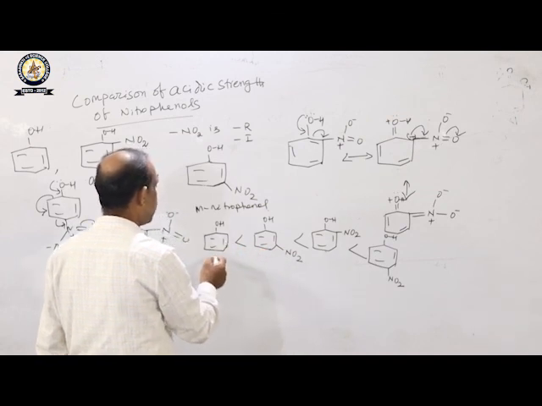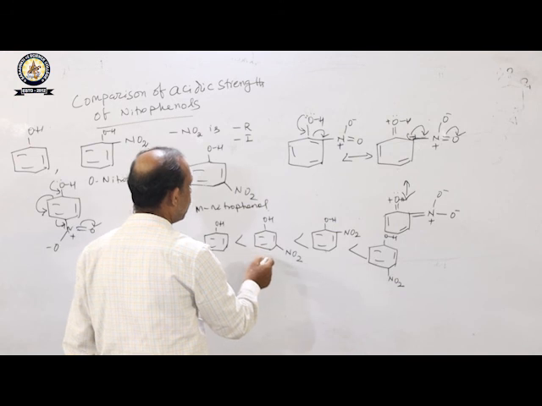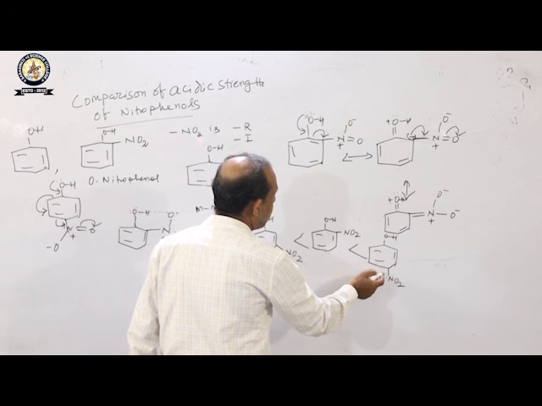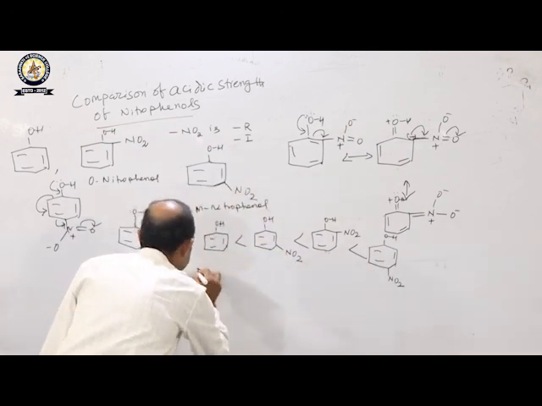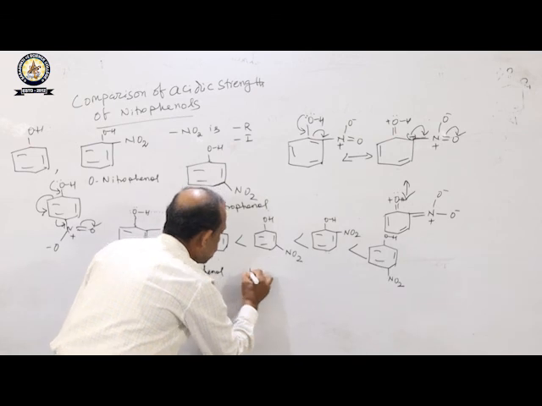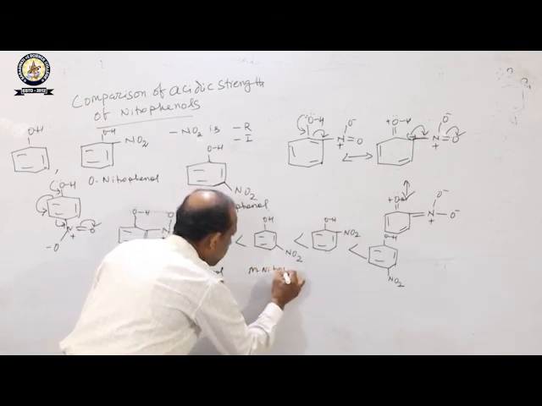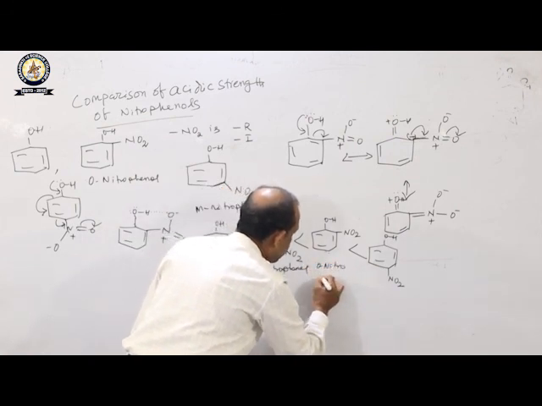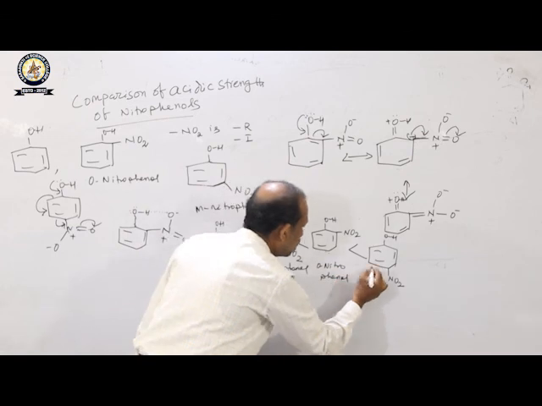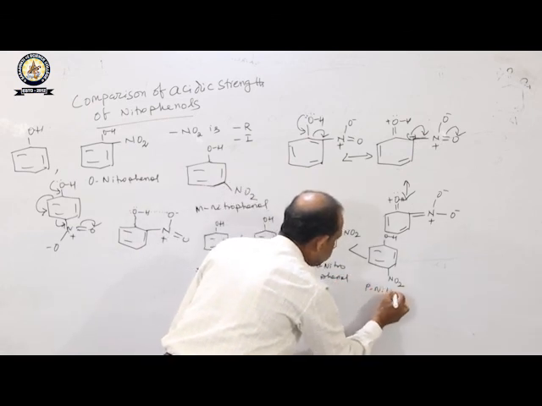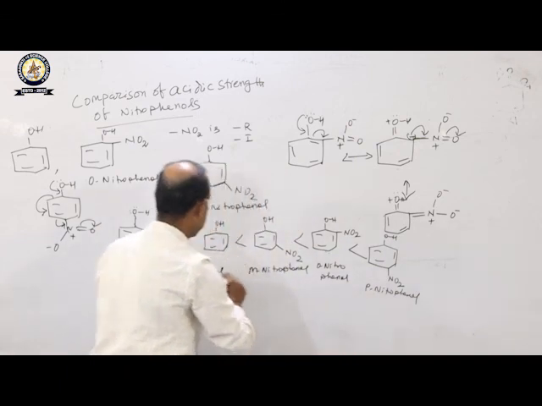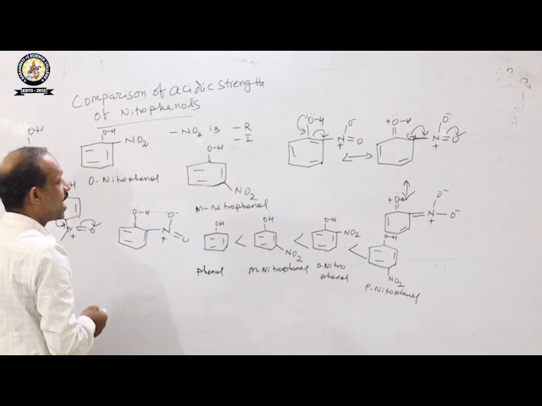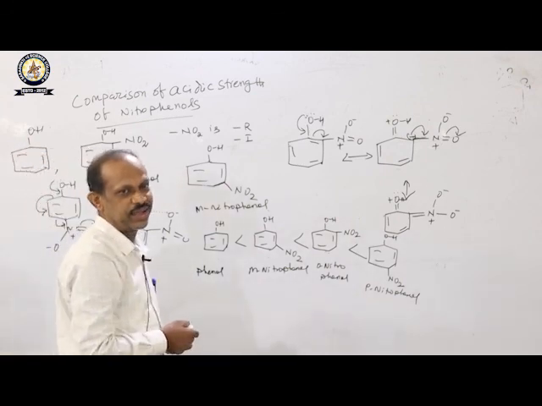Or in the reverse way we can say phenol is less acidic than metanitrophenol, which is less acidic than orthonitrophenol, which is less acidic than paranitrophenol. This is your phenol. This is your metanitrophenol. This is your orthonitrophenol. This is your paranitrophenol. Okay, student. So this is the order of acidity of nitrophenols. Okay, thank you.